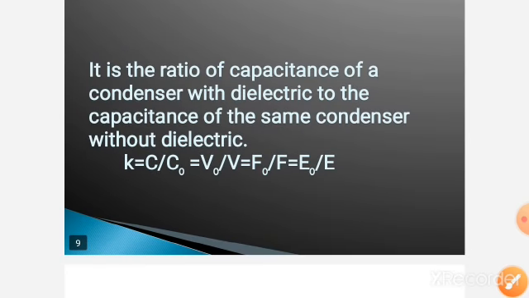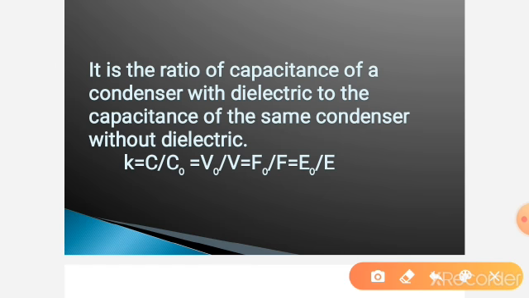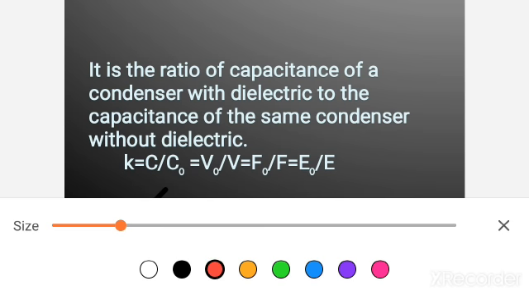Dielectric constant is also represented in terms of capacitance, voltage, potential, force and electric field, like this: C by C naught, V naught by V, F naught by F, E naught by E, like this.